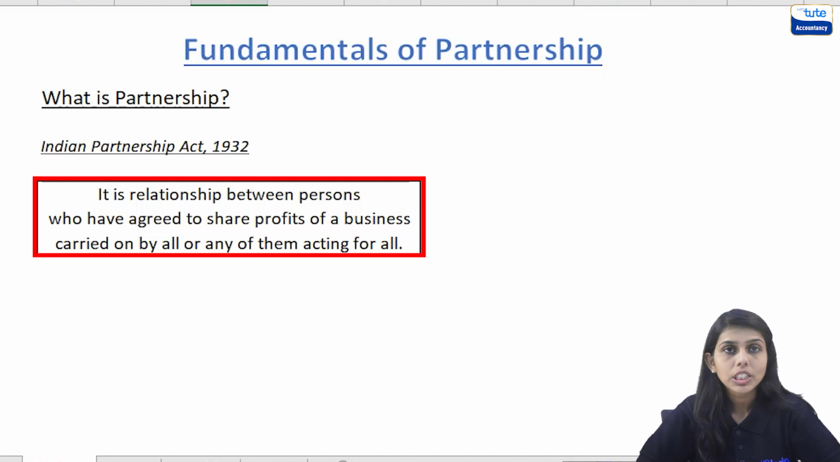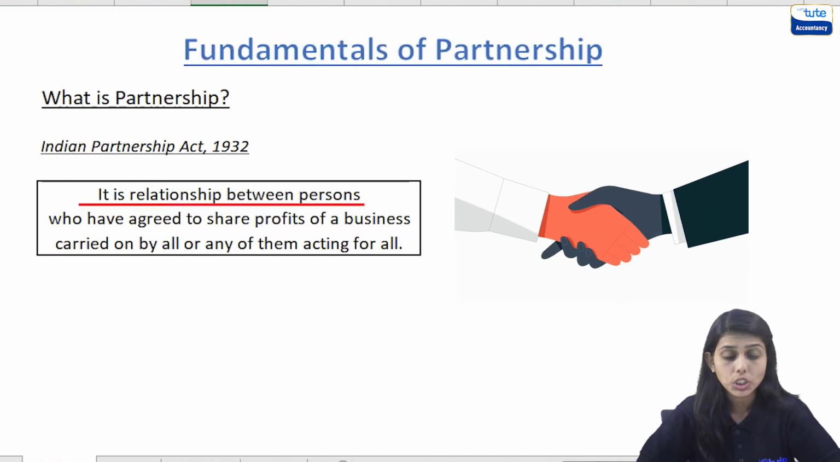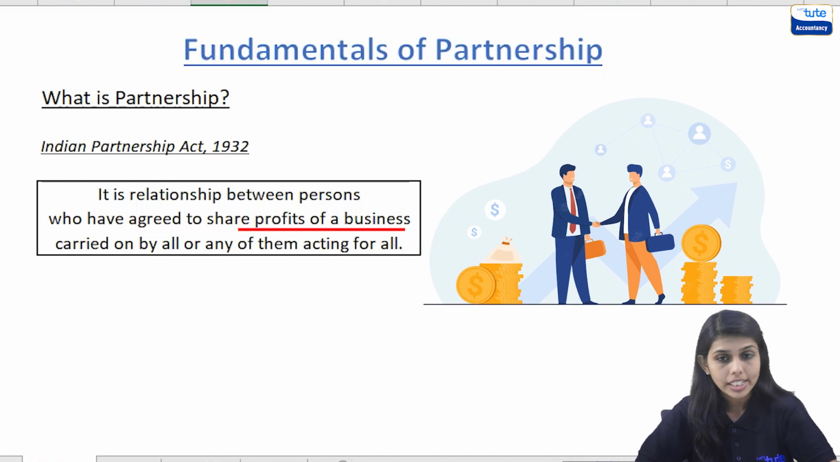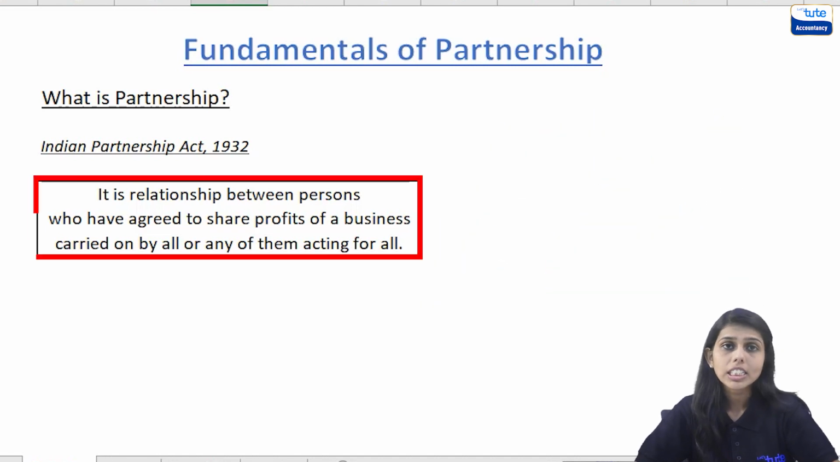Now, let's see the definition of the partnership firm. So, as per Indian Partnership Act 1932, the partnership is defined as the relationship between persons who have agreed to share profits of a business carried on by all or any of them acting for all. So, now let's understand each word of this definition in detail and the features of the partnership.